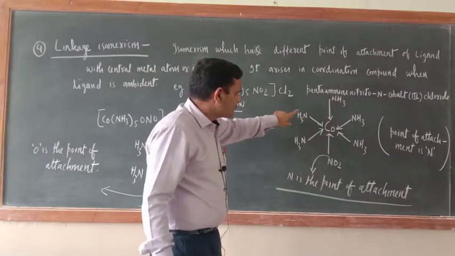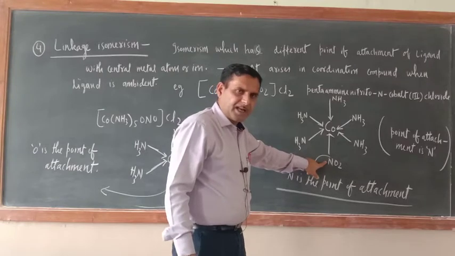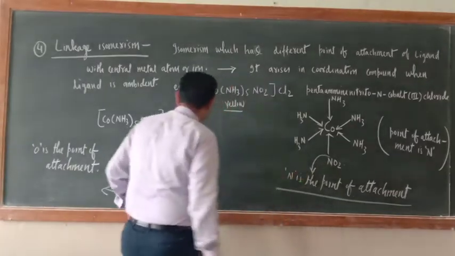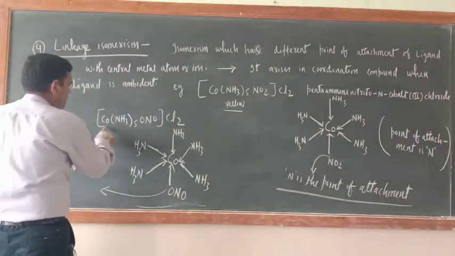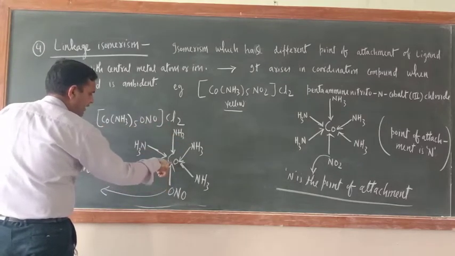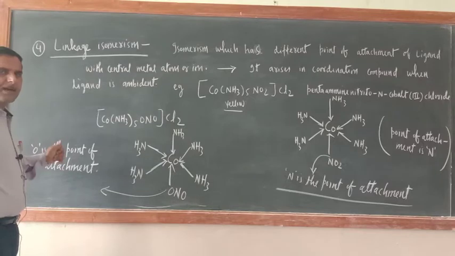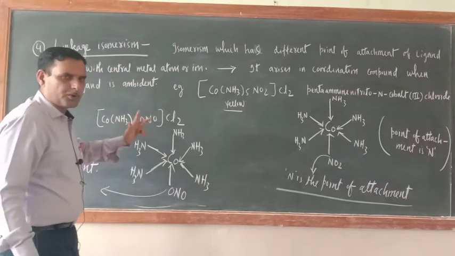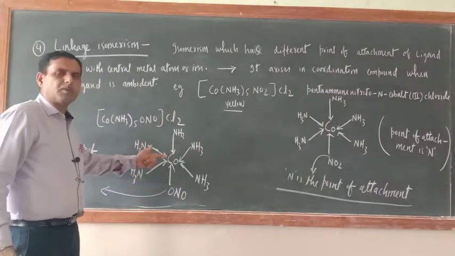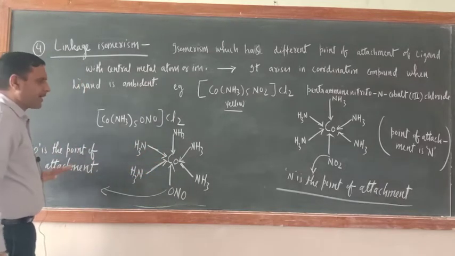In this compound, if you see the structure, the point of attachment is N, which means it is attached with the central metal atom through the N atom. Now the same compound, just see, [Co(NH3)5ONO]Cl2. If you see the structure, here the point of attachment is O. So the molecular formula is the same, but the point of attachment of the ligand is different. In the first case NO2 is bonded with cobalt through N. Here it is bonded with cobalt through O.